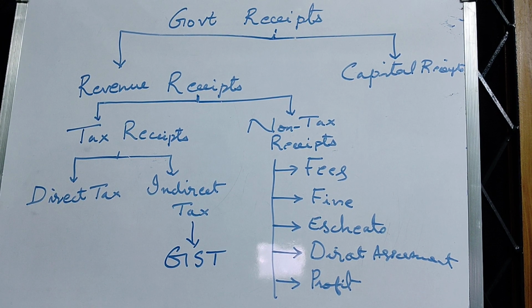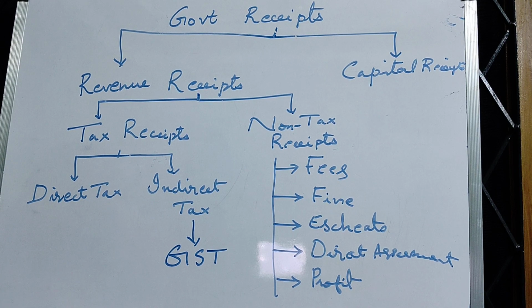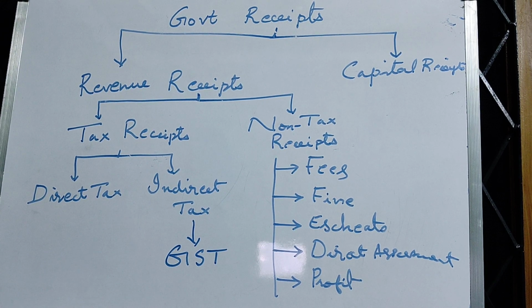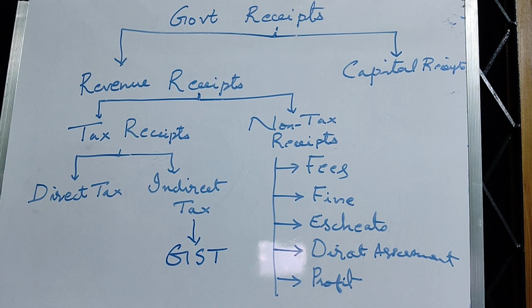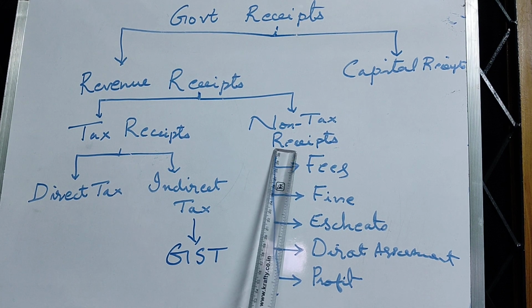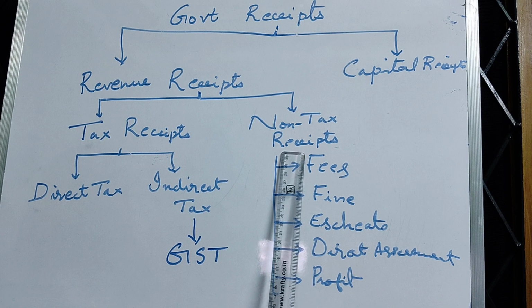For any particular administrative service from the government, for breaking any law, for getting some extra privilege from the government, we have to pay some money. Such payments are the receipts of the government. So they are known as non-tax receipts.